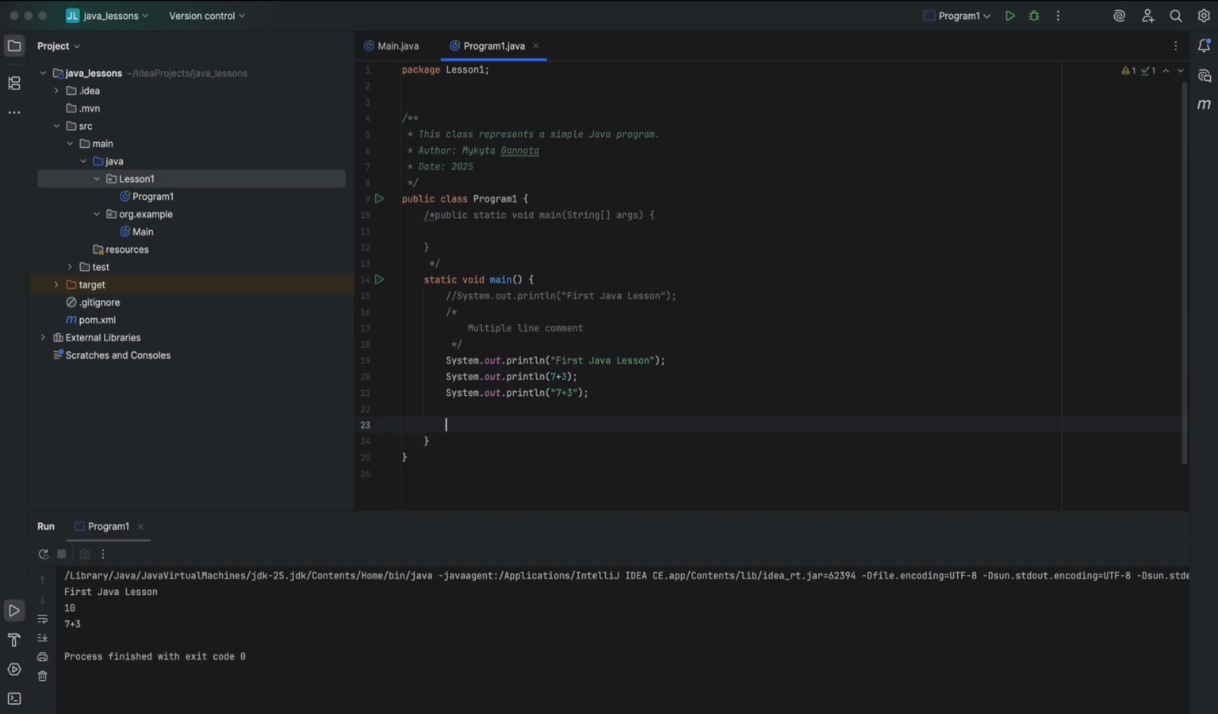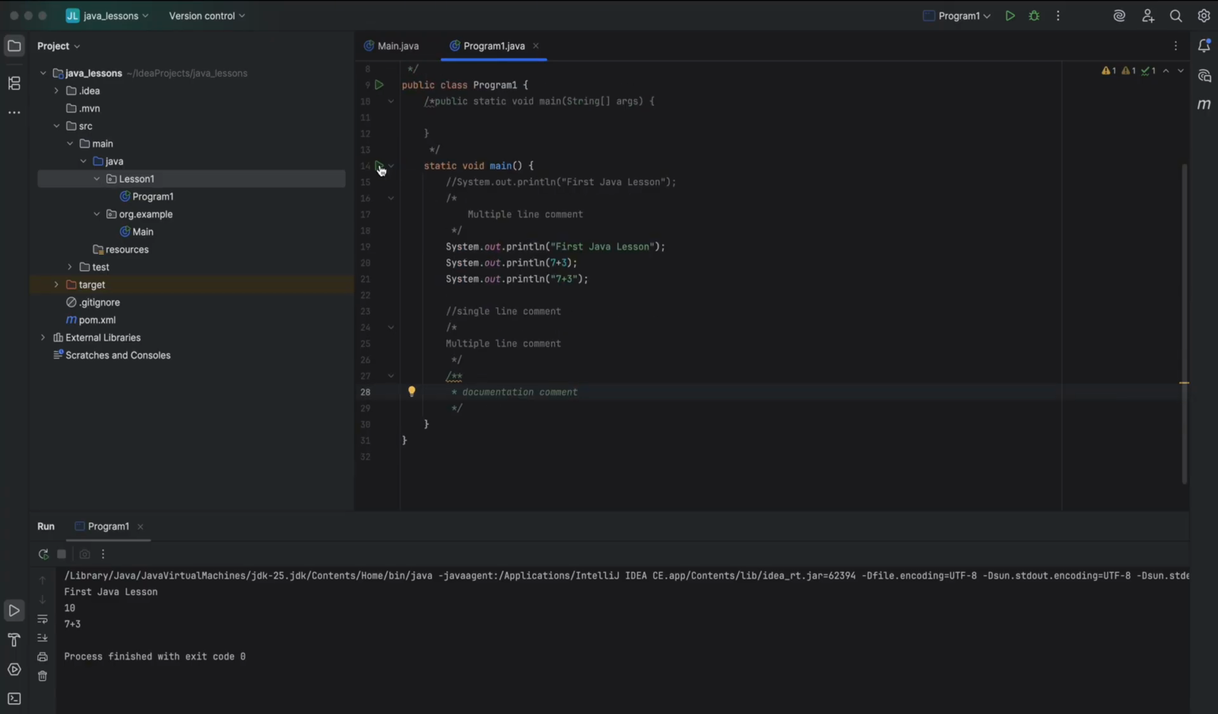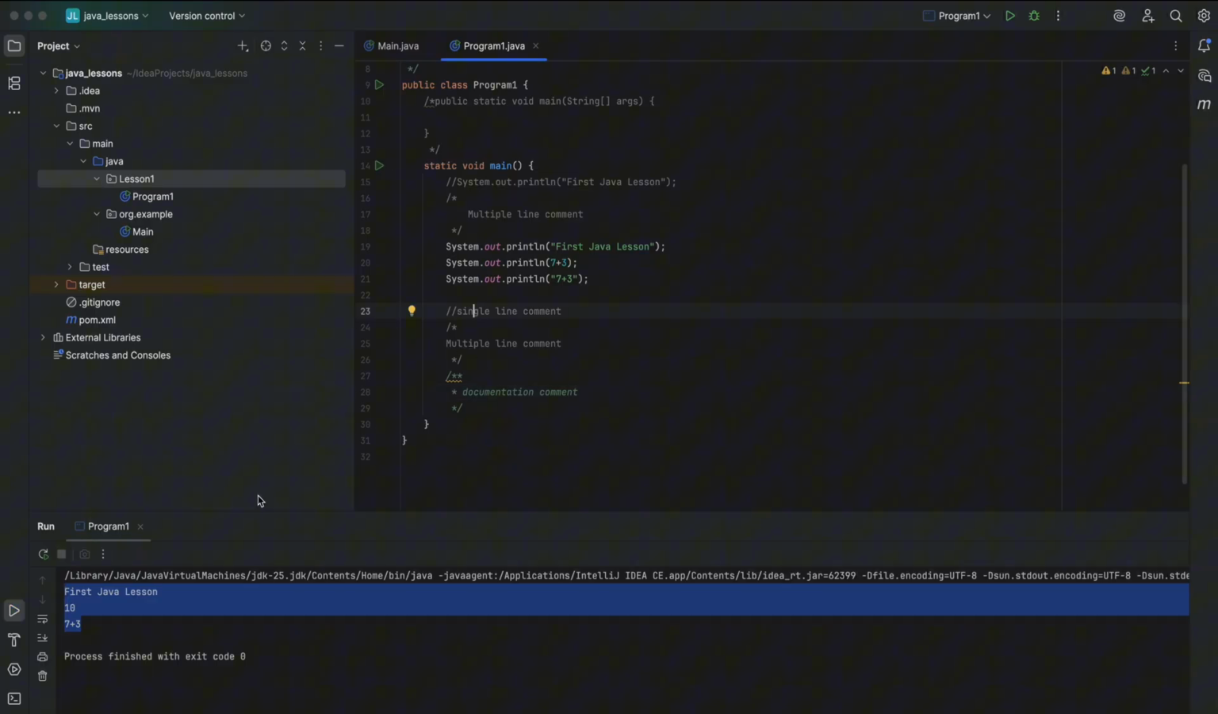So again, to wrap it up, right? We have a single line comment, we have a multiple line comment, and we have the documentation comment. Let's execute the program one more time. And as you can see, absolutely no difference. All of this text is not considered during the execution.